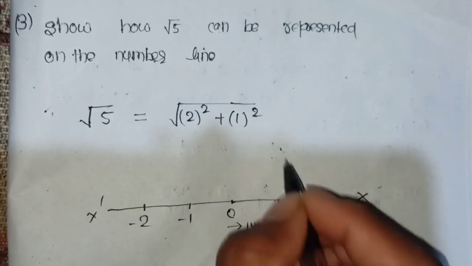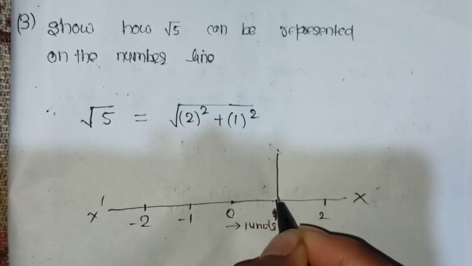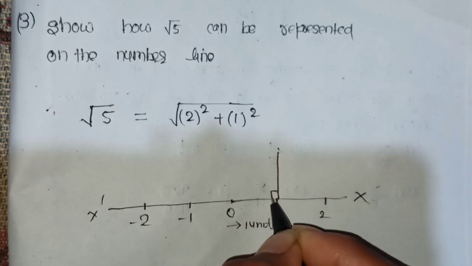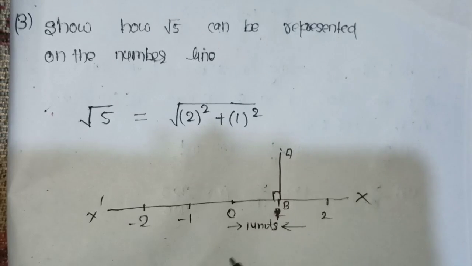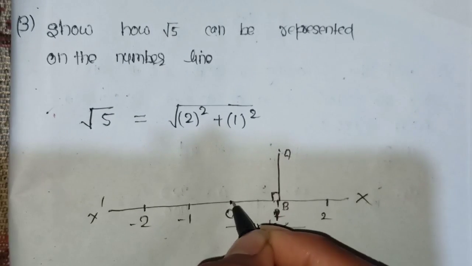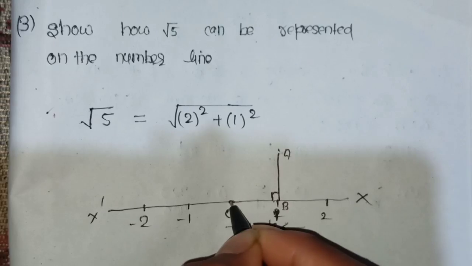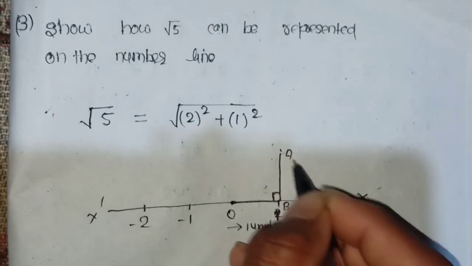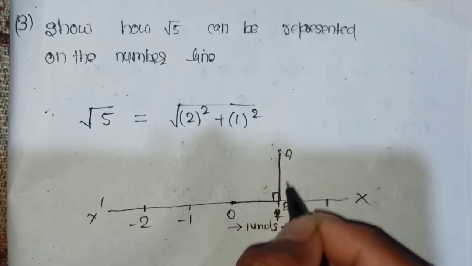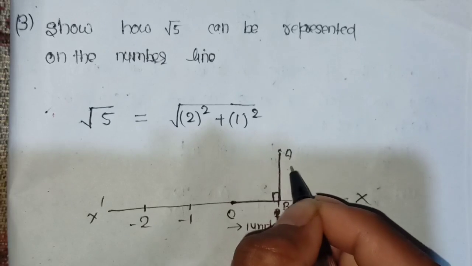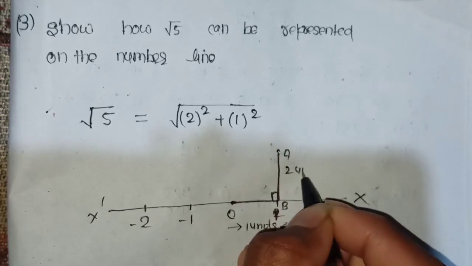Okay, clear? And you have to draw a perpendicular line to this line. Suppose this point I am taking here, this is called a perpendicular line, A and B. Okay, and now from this point O, this is called 1 unit, and you have to take this distance, like you have to take 2 units.